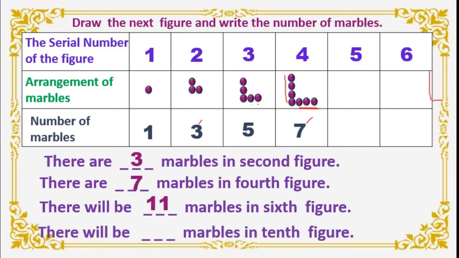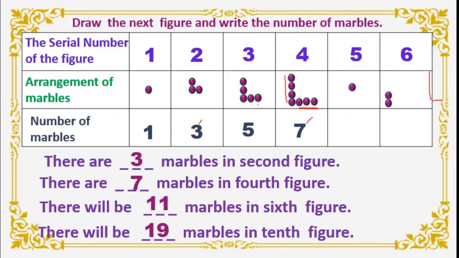Next one is there will be dash marbles in the 10th figure. Come on, tell me now. Yes, very nice. 10 plus 9, that is 19 marbles will be there in the 10th serial number or the 10th figure, isn't it? Okay, we will draw that for 6th.